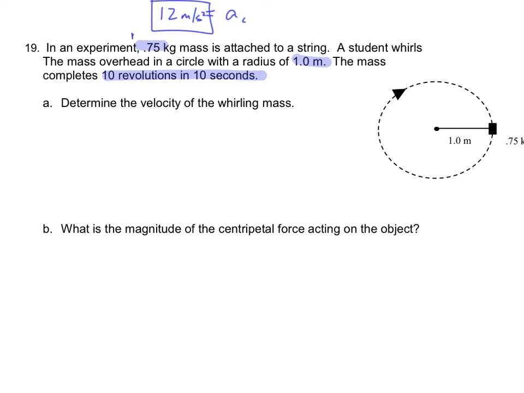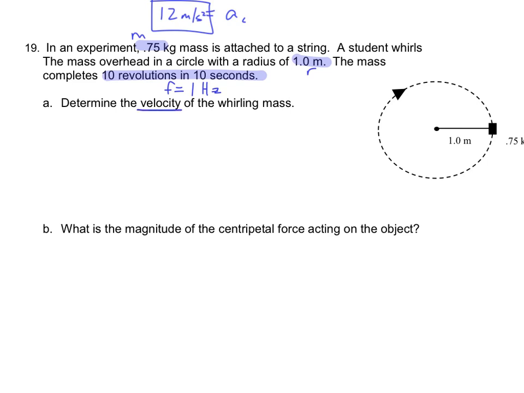This is the mass, and this is the radius. 10 revolutions in 10 seconds tells me the number of cycles per second, which is the frequency. 10 divided by 10 is 1, so the frequency is 1 hertz, 1 cycle per second. Now, determine the velocity of the mass.